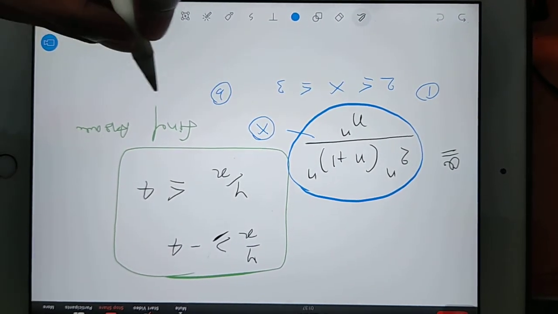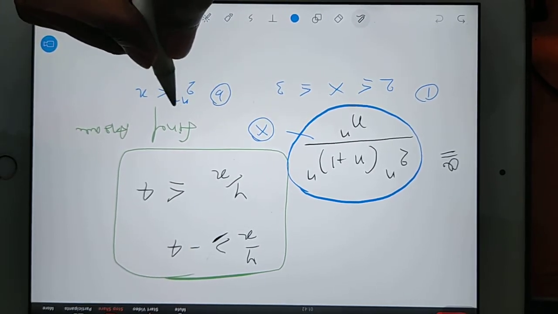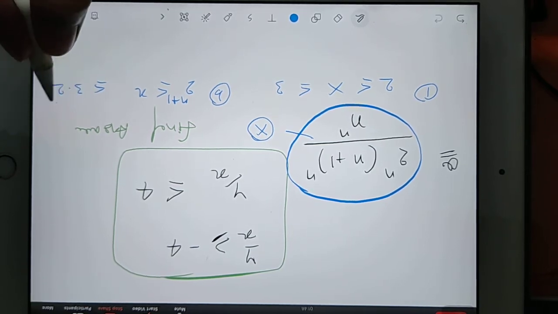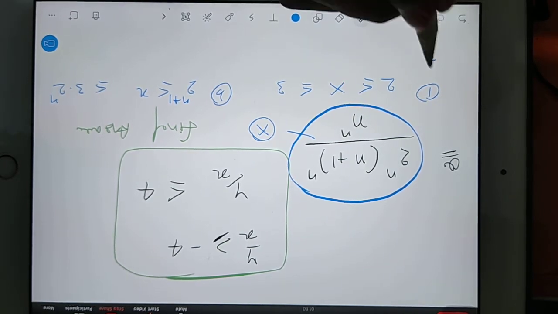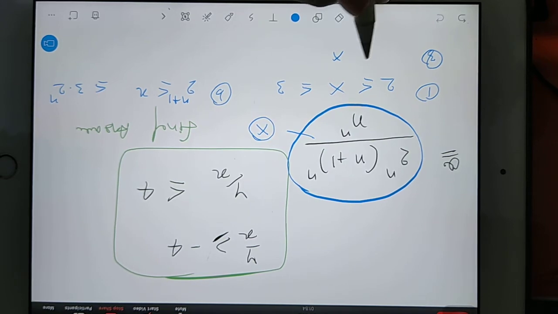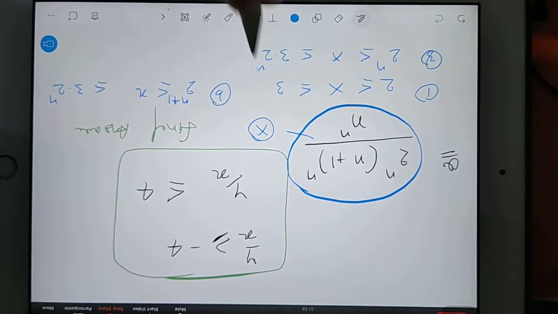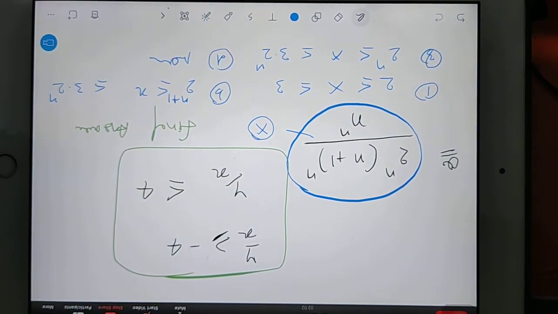Second option: x is greater than or equal to 2 power n plus 1 and less than or equal to 3 into 2 power n. Third option: x is greater than or equal to 2 power n and less than or equal to 3 into 2 power n. And D option is none. What do you think, which option will be correct?